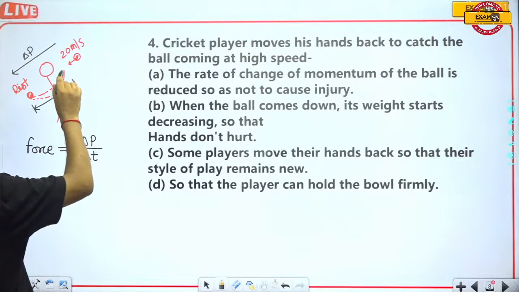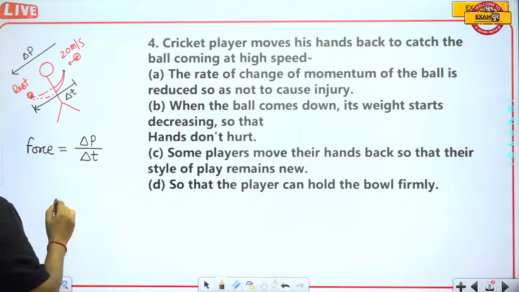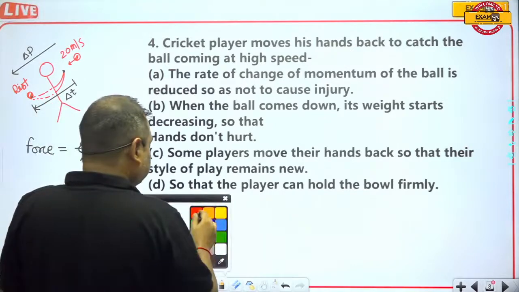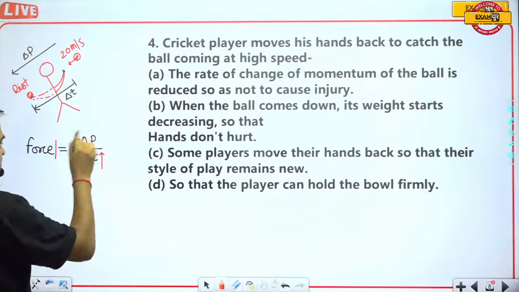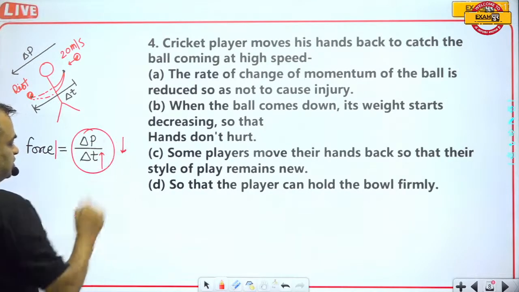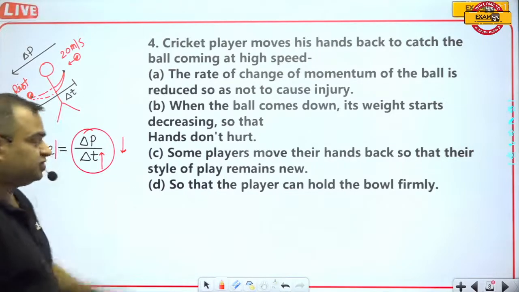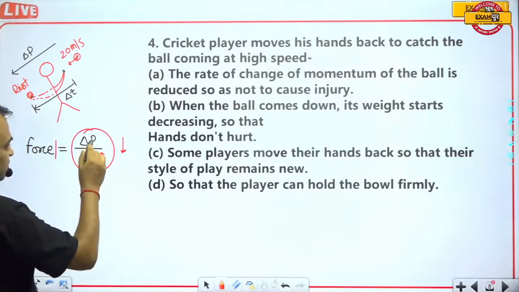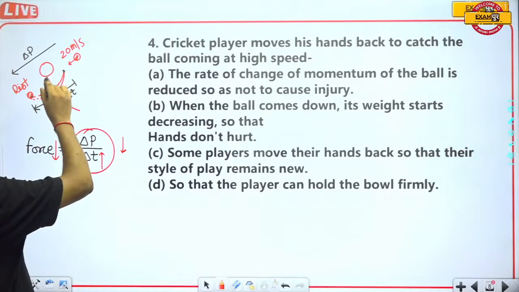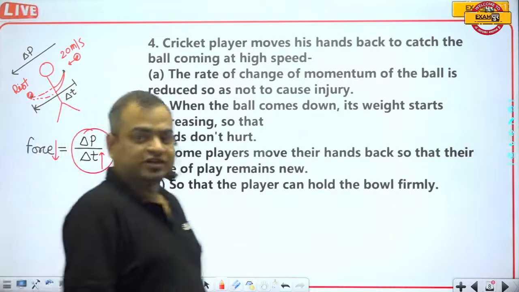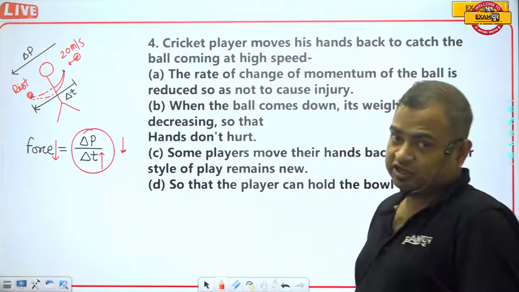If this man brings his hands from this place to this place, it takes time delta t. If the value of delta t is high, then obviously this value will decrease. It means this is the rate of change of linear momentum, and the rate of change of linear momentum will decrease, hence the force exerted by this ball on the hand will also decrease, and in this way this player will not get any injury.